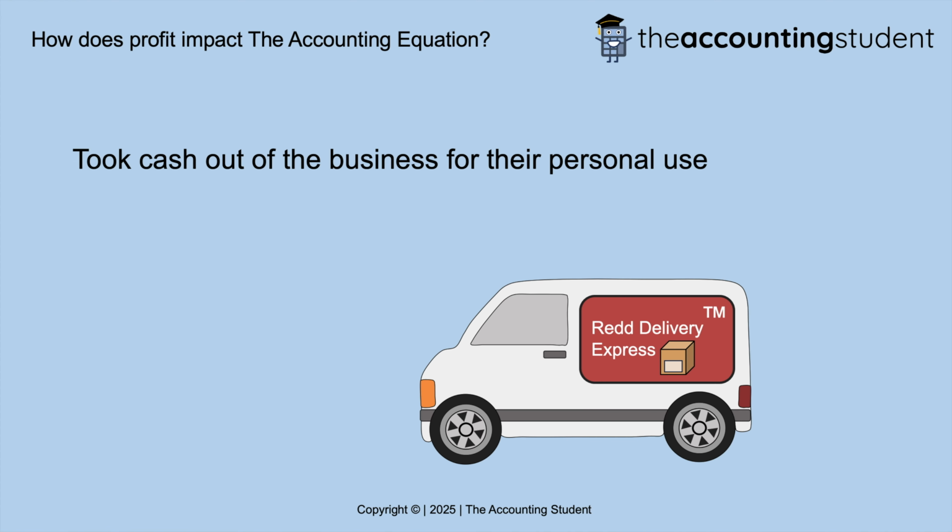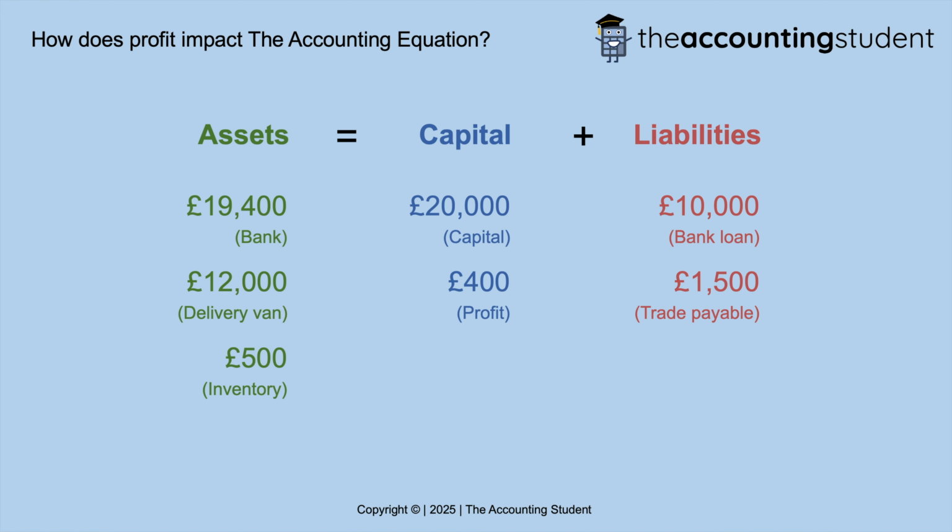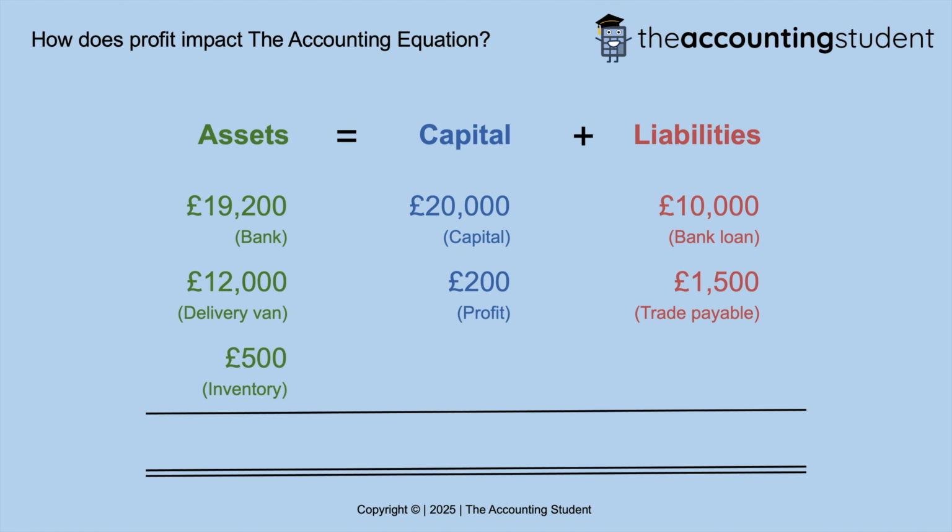Red then took £200 cash out of the business for their own personal use. In terms of the accounting equation, on the asset side, this will mean that the bank will decrease by £200, going from £19,400 to £19,200, and on the capital and liabilities side, the profit will decrease from £400 to £200, and this is because the owner, Red, has taken out the money of the business for their own personal use, which is also known as drawings.